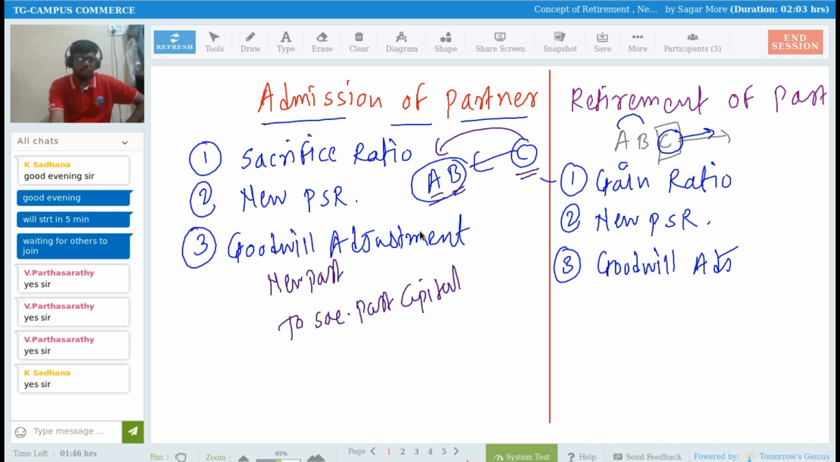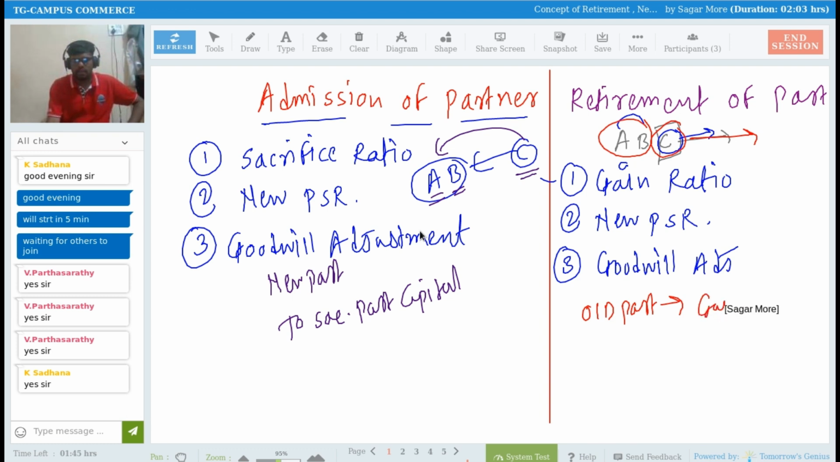Sir, in case of retirement of a partner, the partners A and B, who are continuing partners, become my gaining partners, right? And the partner C who is going out of the business is my sacrificing partner, right? Because his share of profit will be enjoyed by A and B now. So in case of retirement of a partner, old partners are gaining partners. Both the old partners can be gaining partners, or any one partner can be a gaining partner.